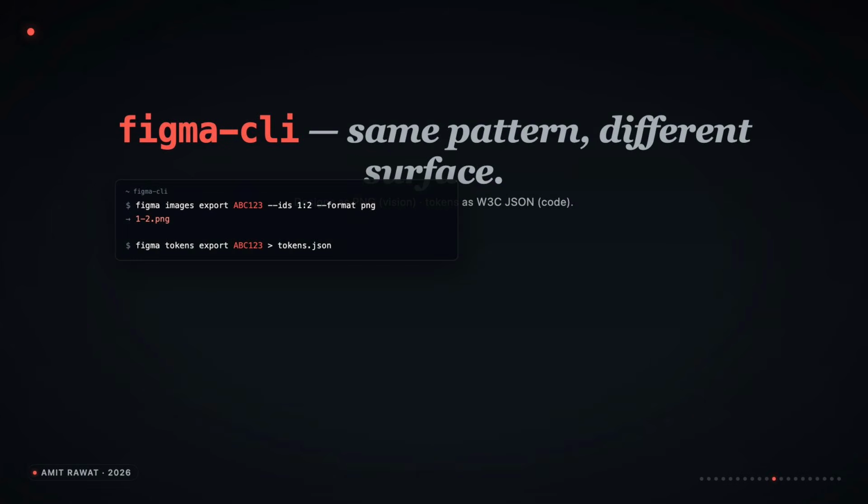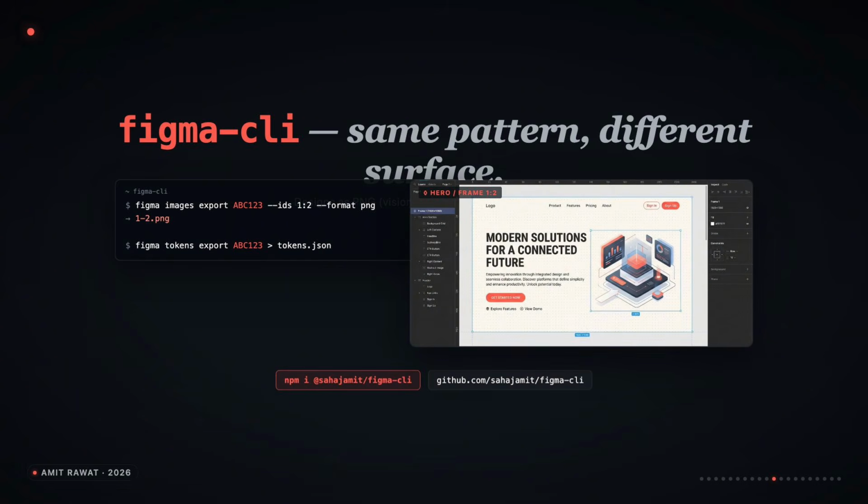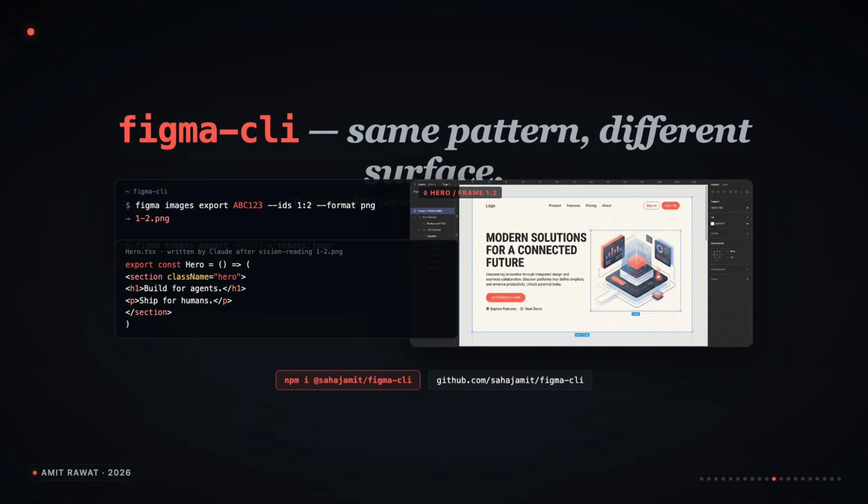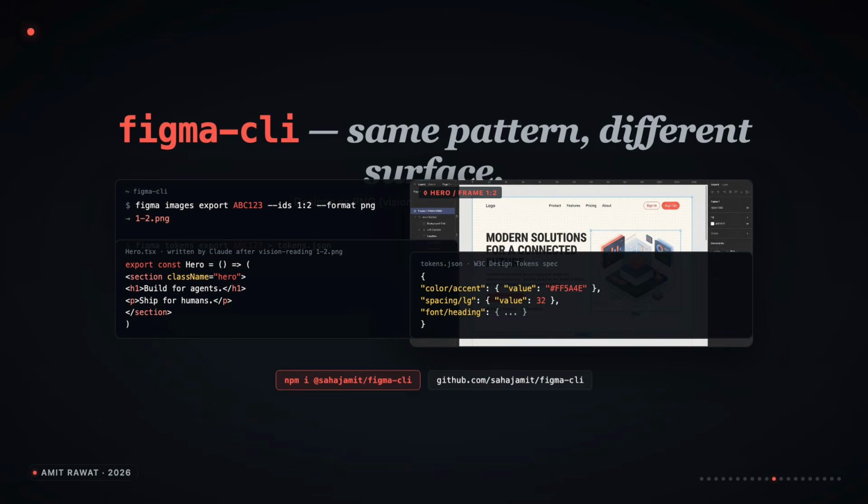The second one is called figma-cli. Same pattern, different surface. The agent calls figma images export, gets a PNG of the hero section back, reads it with vision, and writes a React component that matches. Or it calls figma tokens export and gets a clean W3C design tokens JSON file, colors, spacing, typography, shadows. That goes straight into Tailwind config or style dictionary. The designer ships in Figma. The agent picks it up. No human translates colors from a screenshot. No MCP server running anywhere. Same architecture pattern as ATL. Different surface.